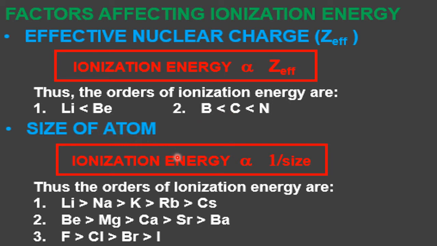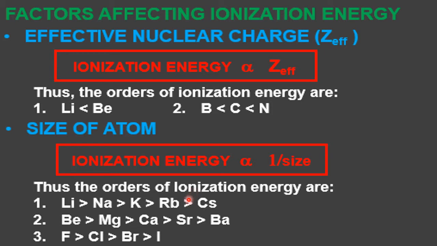Second factor is size of atom. Size of atom is inversely proportional to the IE. More the size, more far away is the electron. Less the size, very close to the nucleus. Therefore, as the size of an atom increases, the electron goes far away from the nucleus. When the electron goes far away from the nucleus, the nucleus has less control over the electron. That means for us it is very easy to remove the electron. That's why the relation is inversely proportional. More the size, less the IE. Less the size, more is the IE.